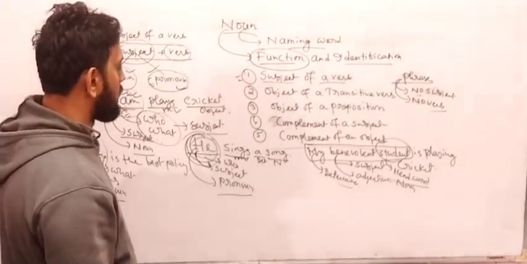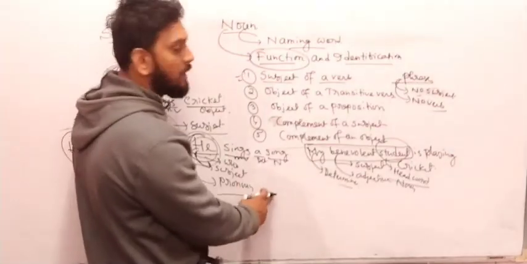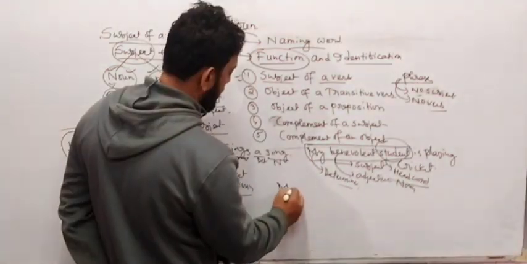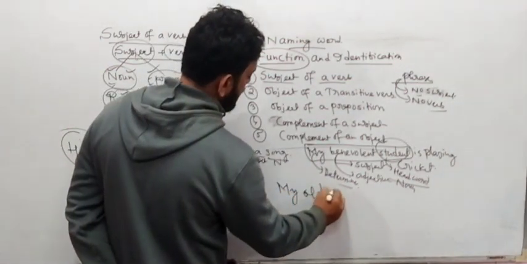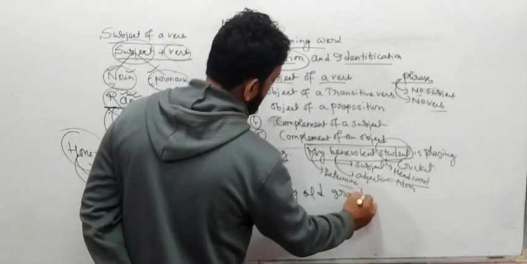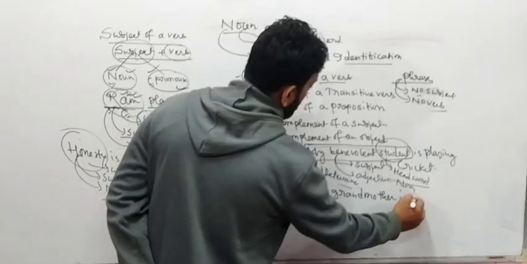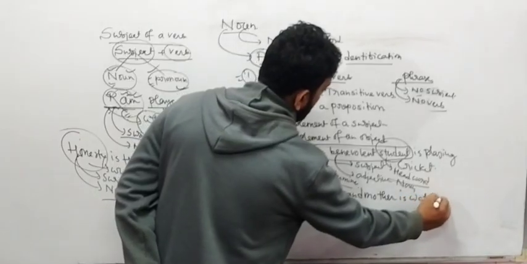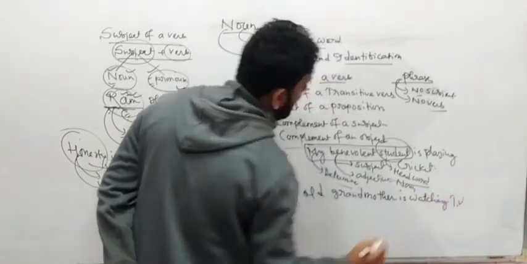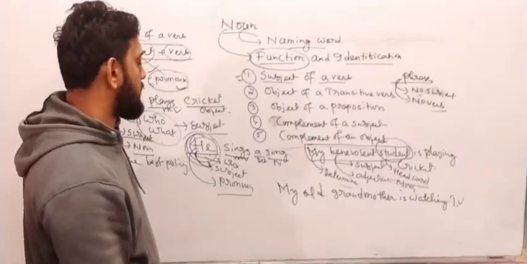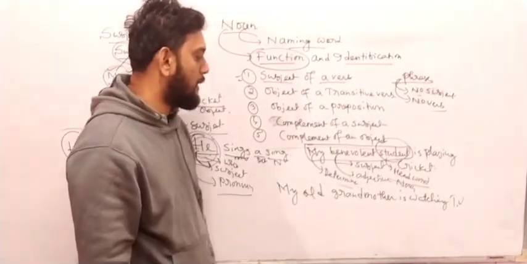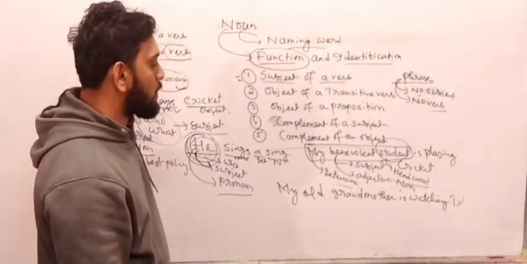Another example I want to write over here. Write down: "My old grandmother is watching TV." Okay, my old grandmother is watching TV. Second sentence I have written, my old grandmother is watching TV.